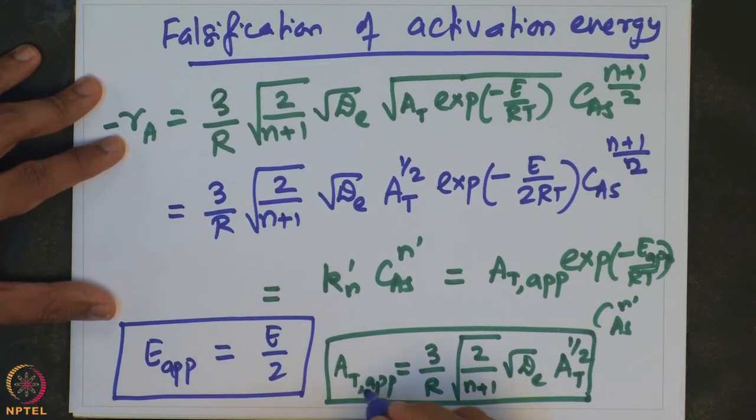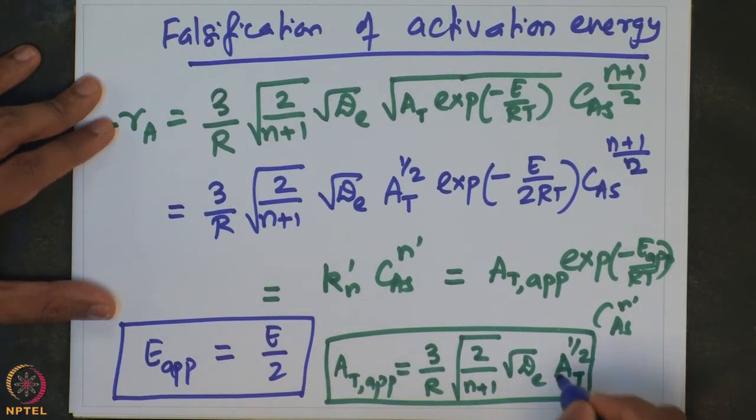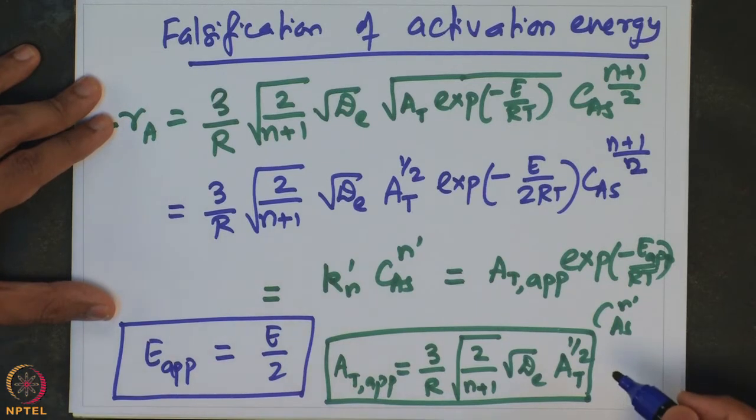On the other hand, the frequency factor that is estimated based on experimental data would also get scaled, and in fact, it is proportional only to the square root of the actual frequency factor that is intrinsic to the reaction system being considered.